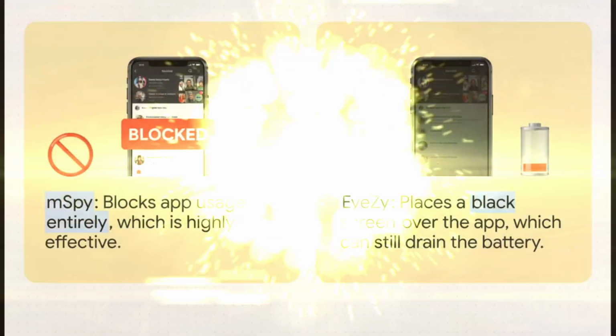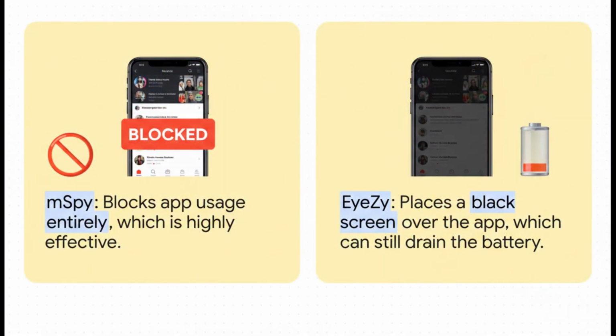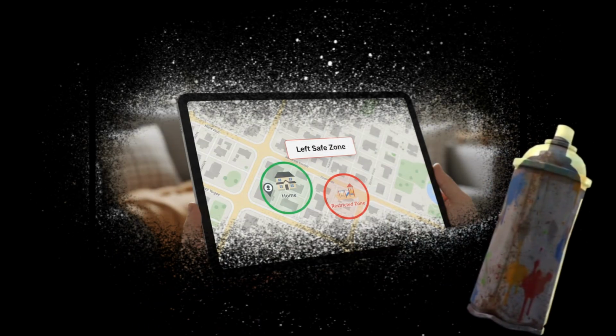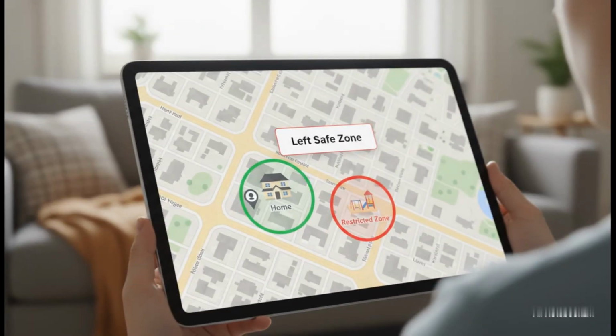This is pretty interesting. When it comes to blocking apps, they do it in two totally different ways. mSpy just shuts the app down completely. Simple, effective, done. EyeZy, on the other hand, puts a black screen over the app, and while that does stop them from using it, the app can actually still run in the background and drain the phone's battery. Here's a fantastic feature that you get in both apps: geofencing. This lets you draw these digital safe zones or no-go zones on a map, like around their school or your home. Then you'll get an alert on your phone anytime your child goes into or leaves one of those areas.